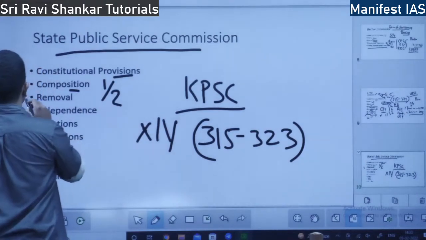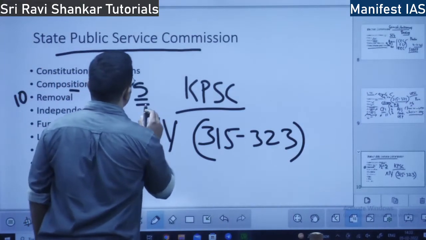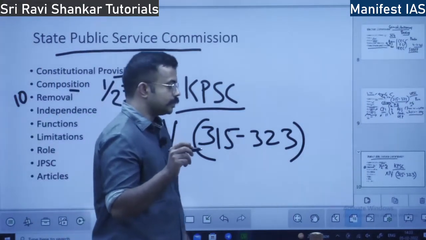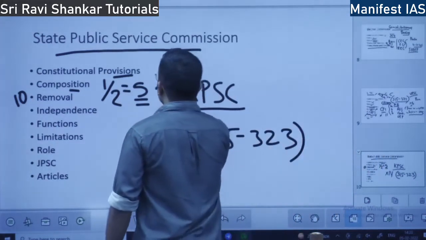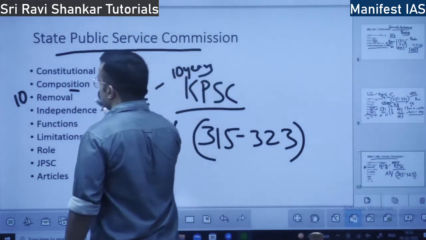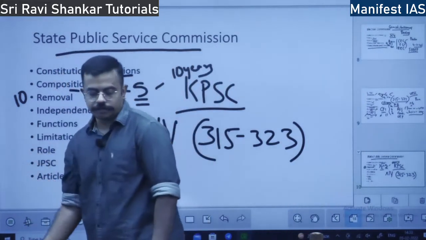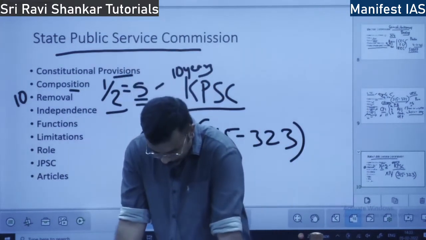Suppose there are 10 members, at least 5 must have held a post under the government for at least 10 years. Only such persons are eligible for half of the posts. For the rest of the half, it is the discretion of the governor, that is, the governor can appoint anyone.